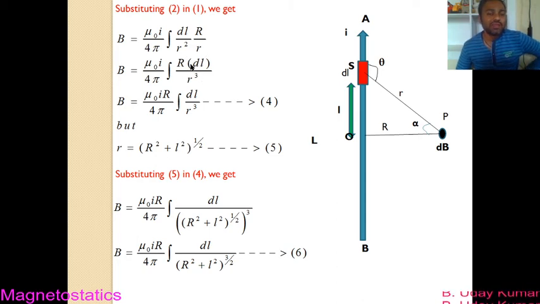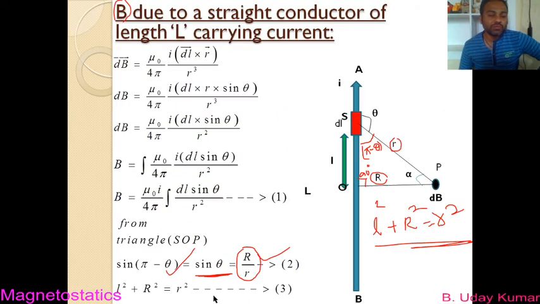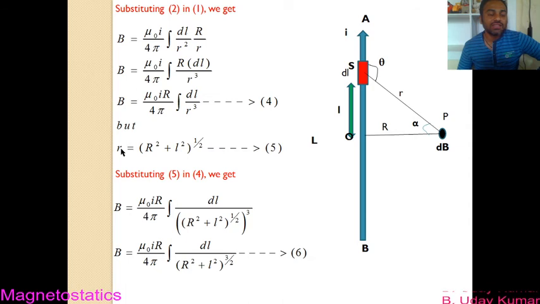Since capital R is constant here, you can take it out. If you do so, you get mu 0 I capital R by 4 pi integral dl by r cube. So let us take this equation as 4. But we know from equation number 3 that L square plus capital R square is small r square, right? So I can write small r is equal to capital R square plus L square to the power of 1 by 2. This is the formula for small r, which we get from equation number 3; let us call it equation 5.